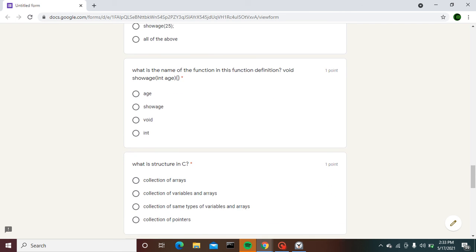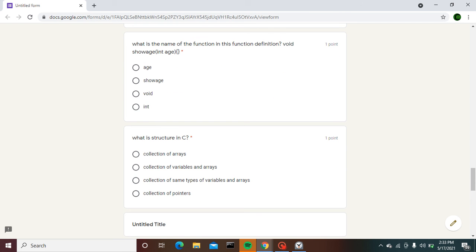Next question is, what is the name of the function in this function definition? Here we go.